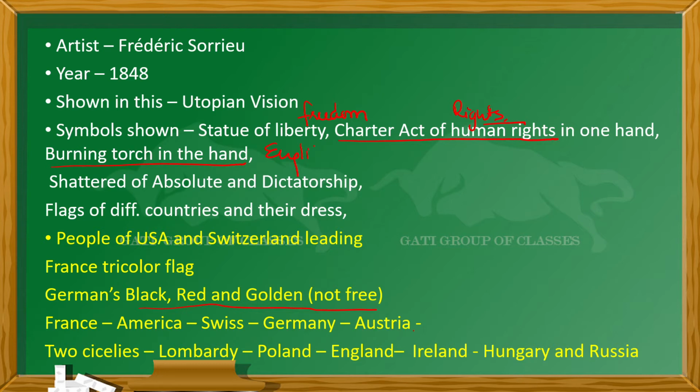Shattering of absolutism and dictatorship means that now a republic, or we can say a democracy, has started. And now all the rest of the things like absolutism and dictatorship have been stopped. And the flags of the different countries and their national dresses, because at that time no nation was a republic, so everyone was holding their flag in the hope that it will happen in the future. So let's start with other things.